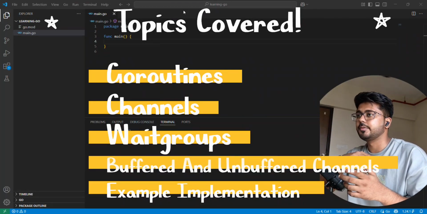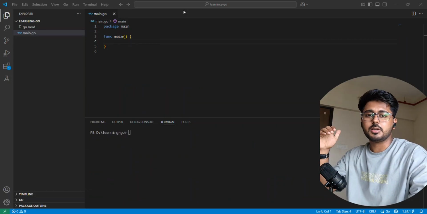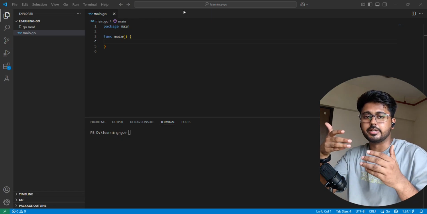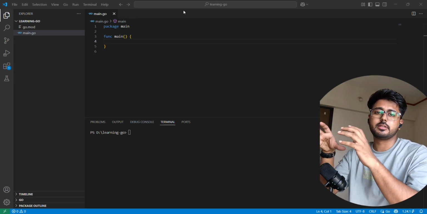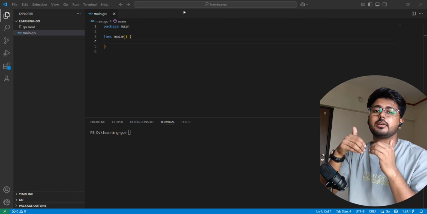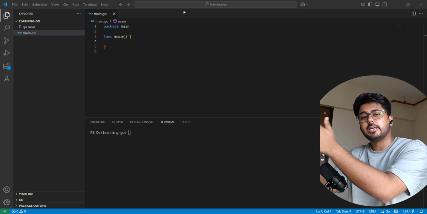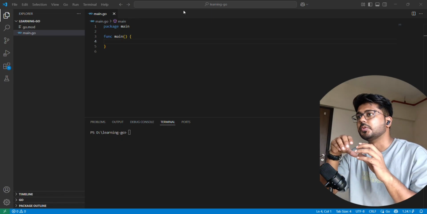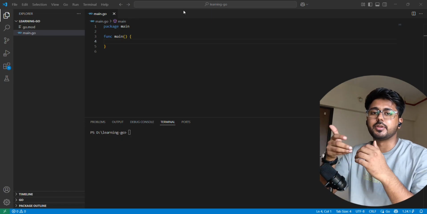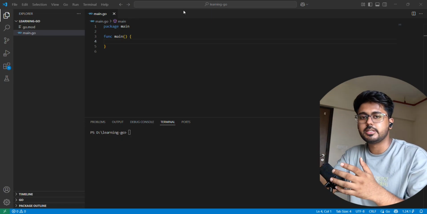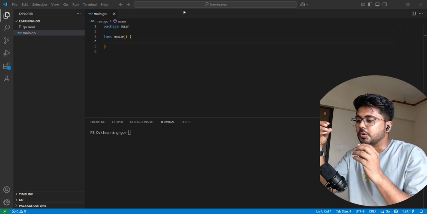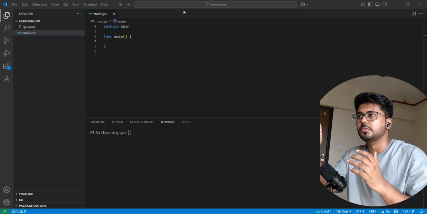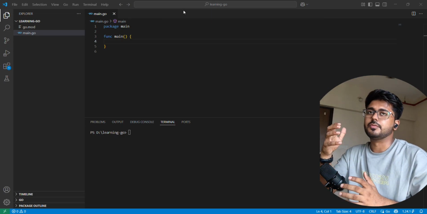So let's get started with what basically a Goroutine is. There are two things: one is a Goroutine and one is a thread. Goroutines are like traditional threads, but they are not exactly threads. They are more of lightweight threads. So they consume less memory and they can execute quickly. The whole idea of concurrency is based upon Goroutines. Go can handle thousands of concurrent tasks using lightweight Goroutines. Okay, so you got an idea about what a Goroutine is.